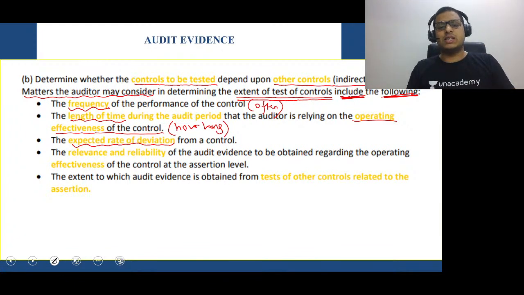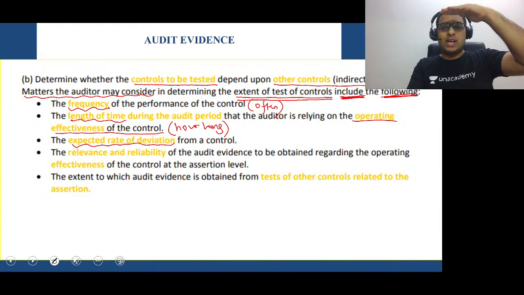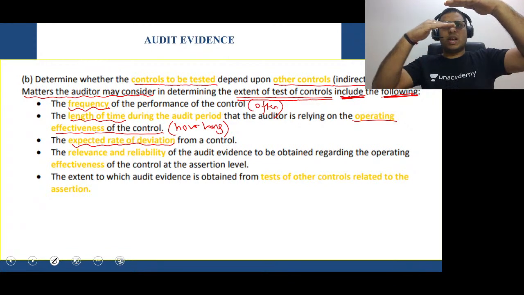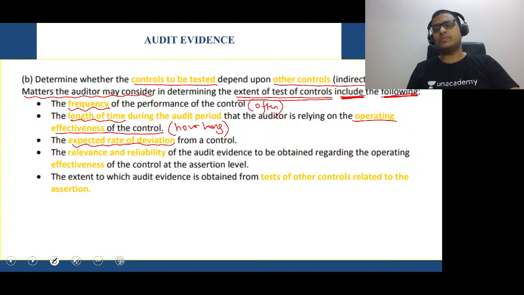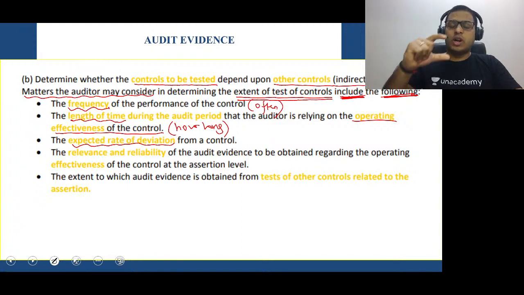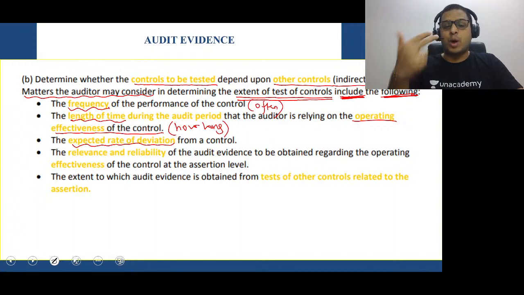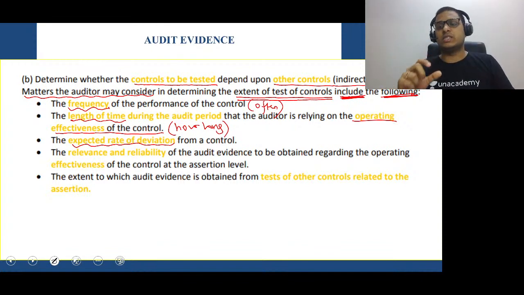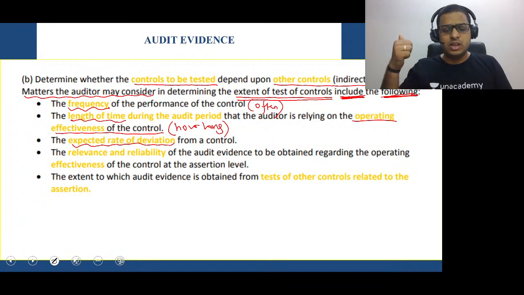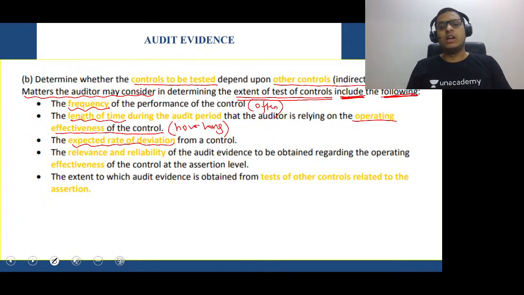You understand, sir, controls I'm hoping are at this level, but if the controls are at this level, this gap which is there, the auditor has to ensure that substantive procedures are done properly in order to ensure that this gap which was created as a deviation is removed. So the auditor has to check more when he is doing the substantive procedures. Correct? So the next point is expected rate of deviation.